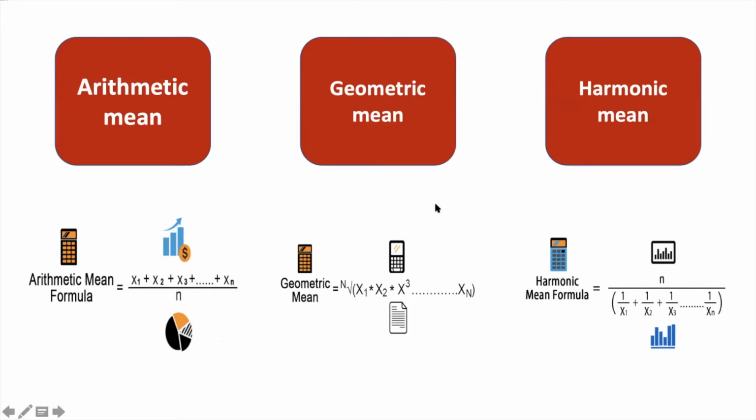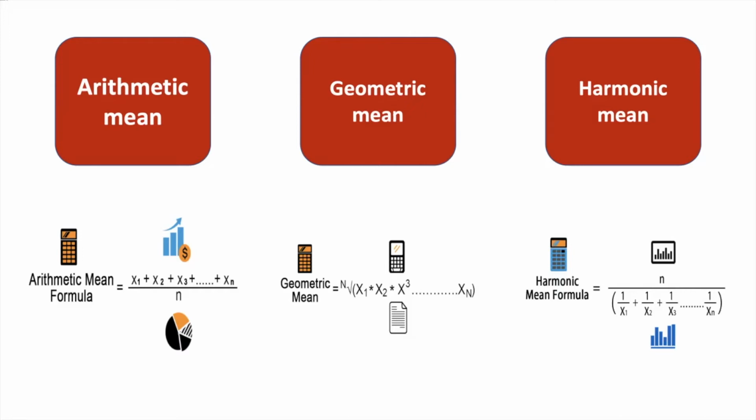It is just an average that is useful for a set of positive numbers. As you can see in the formula, it is the multiplication of every number in our dataset, and then we have to take the root of it by the total count of the numbers. As you can see, we take the root after multiplication of the numbers, so it is mostly used for positive numbers. Now, what do you mean by harmonic mean?